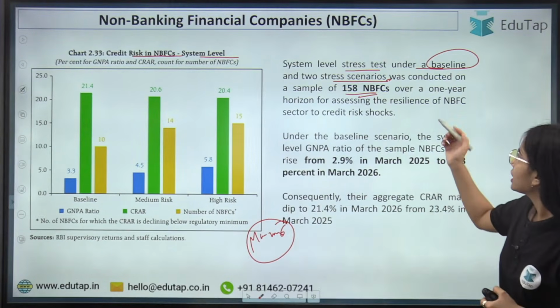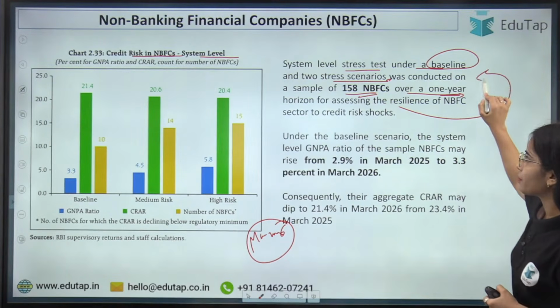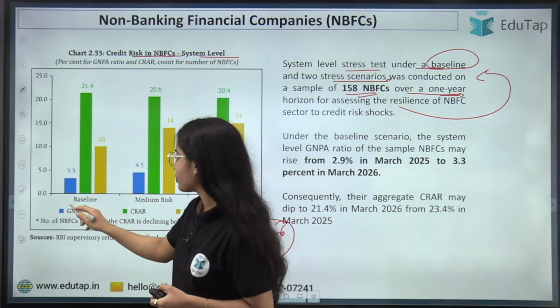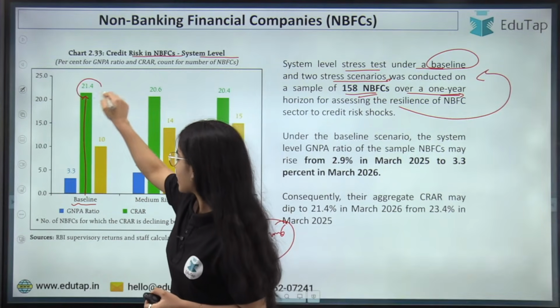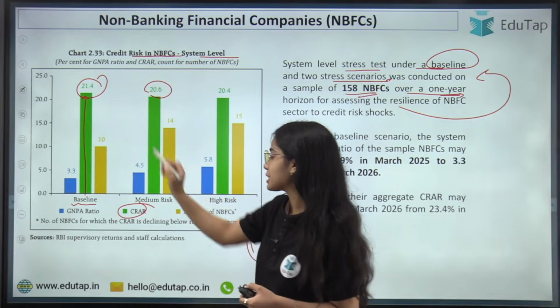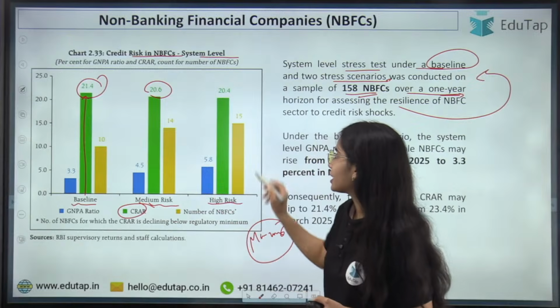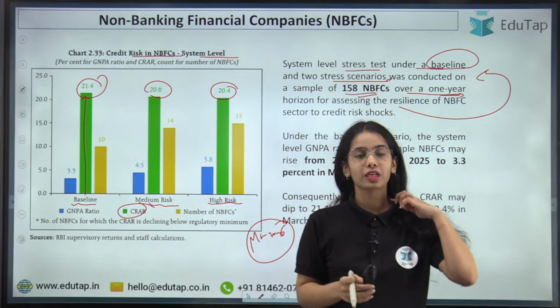So here you can see that over a 1-year horizon, the stress test has happened for 158 NBFCs, where it has been seen that in the baseline scenario, the CRAR will be 21.4%, which will decrease to 20.6% in the medium risk, and in the high risk it will decrease to 20.4%. So there will not be much difference that will come in the CRAR.